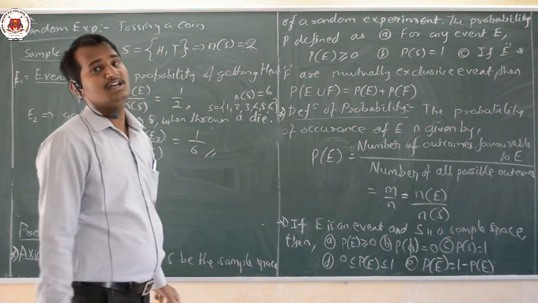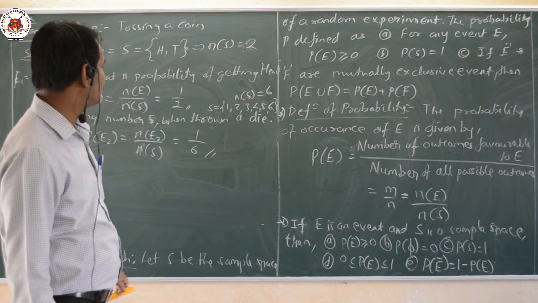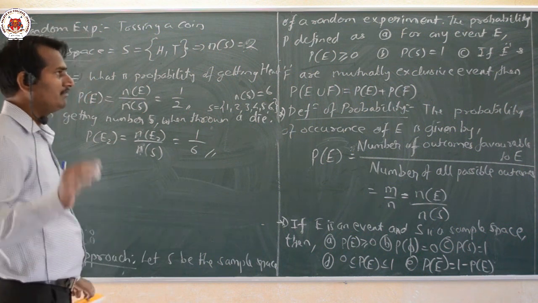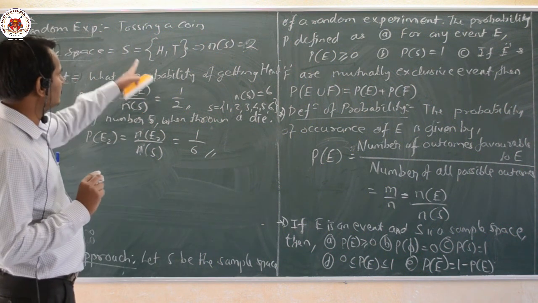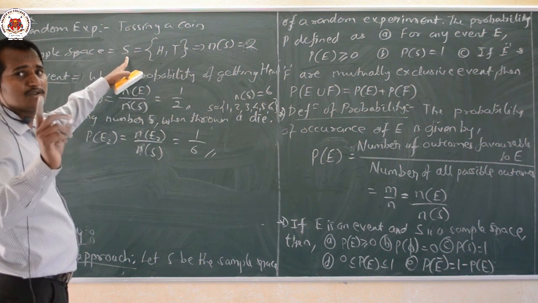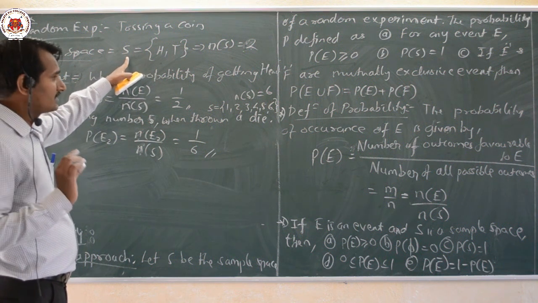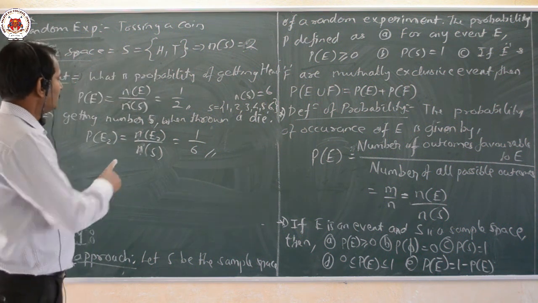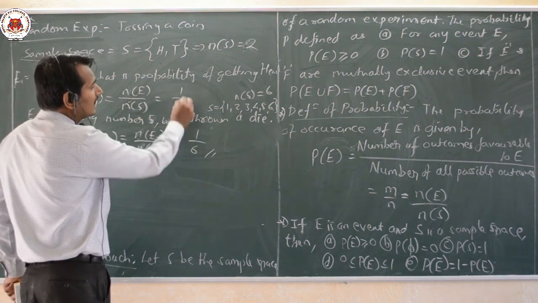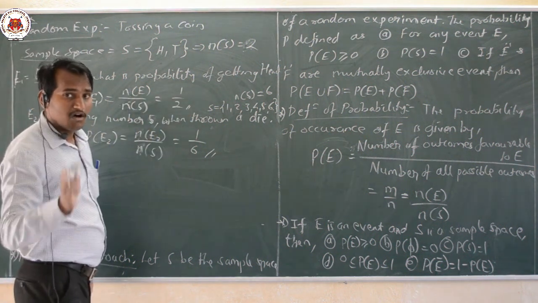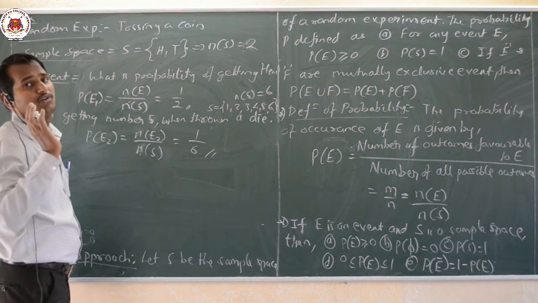Now we shall look at the axiomatic definition. What do you mean by that? Here we can observe that the probability of the sample space is always equal to 1. I shall explain that. Also, for any event E1, E2, the probability value will always be greater than or equal to 0 and less than or equal to 1.